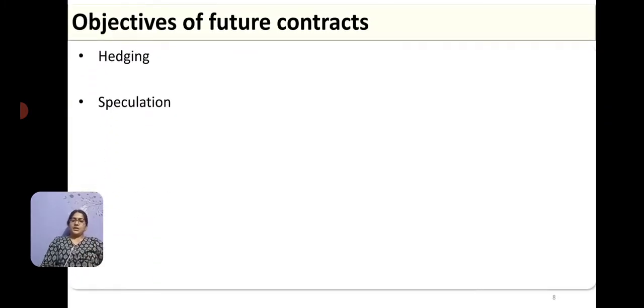Then what is the objective? Whether future or forward, what is the objective? First and foremost, hedging. As I said, to mitigate the risk. If I am the seller of the forward, the person who has to sell the commodity, then for me the price cannot fall below 2000. If the price goes above 2000 in the market, definitely the increased price would be my loss.